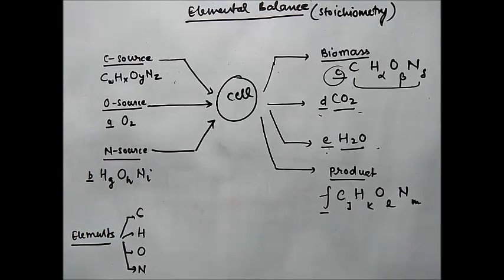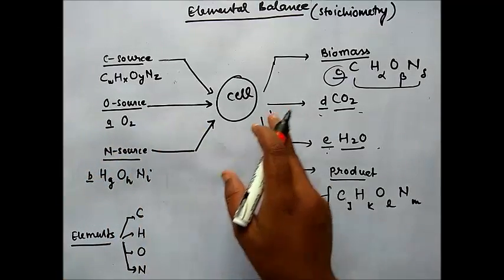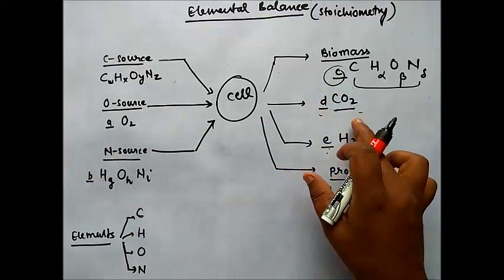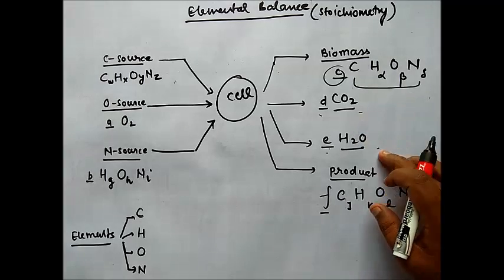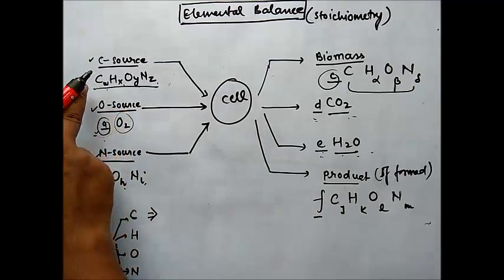These sources are used by the cells and converted into biomass, carbon dioxide, water and product. Carbon, hydrogen, oxygen and nitrogen are the major components of any compound.